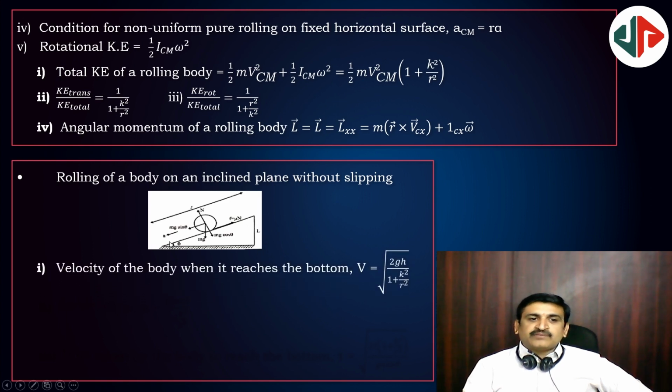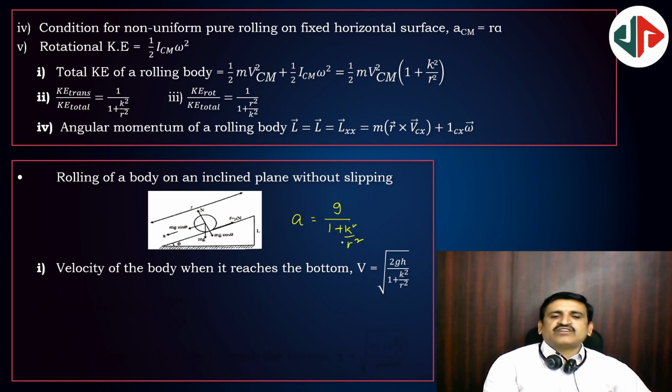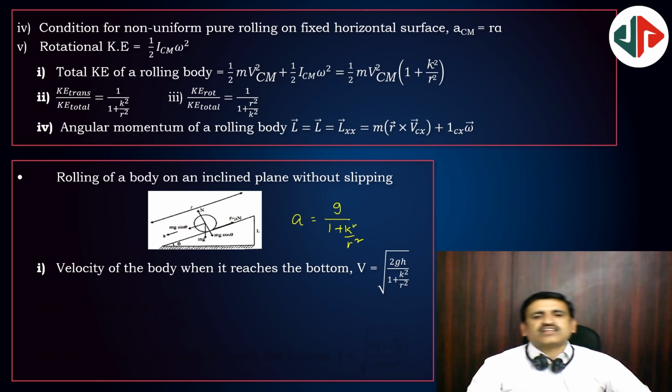On an inclined plane, if the body is rolling, then the velocity before touching the ground is square root of 2gh. Actually, the acceleration for this case is g by 1 plus k square by r square. So wherever g is there, you have to write g by 1 plus k square by r square, then automatically everything will come. Velocity is root 2gh. Time is square root of 2h by g.